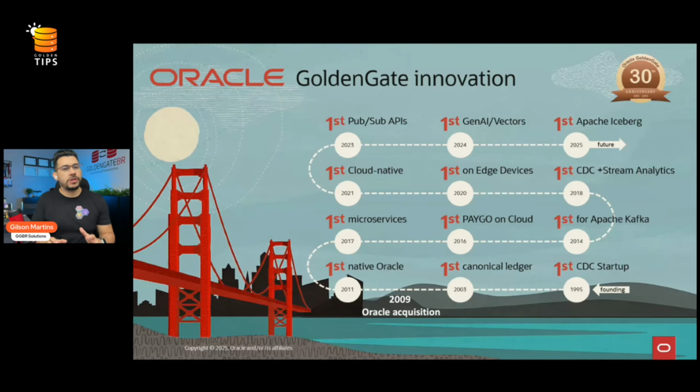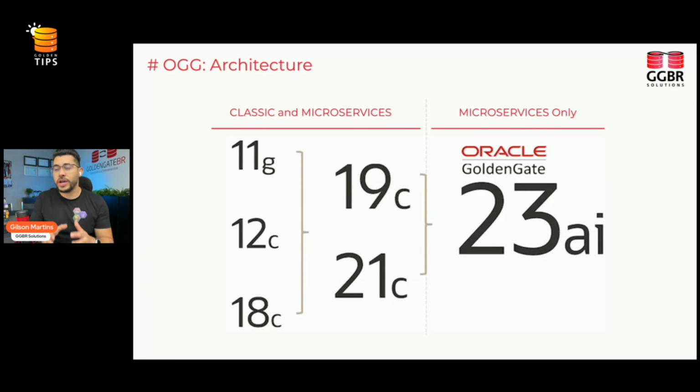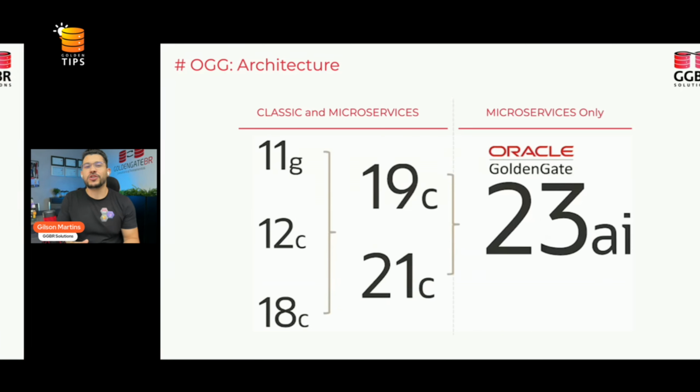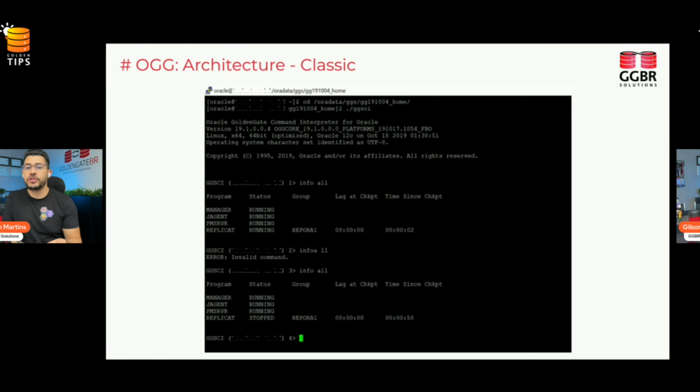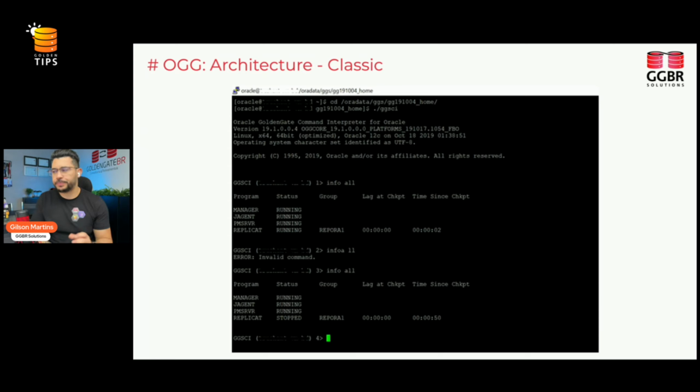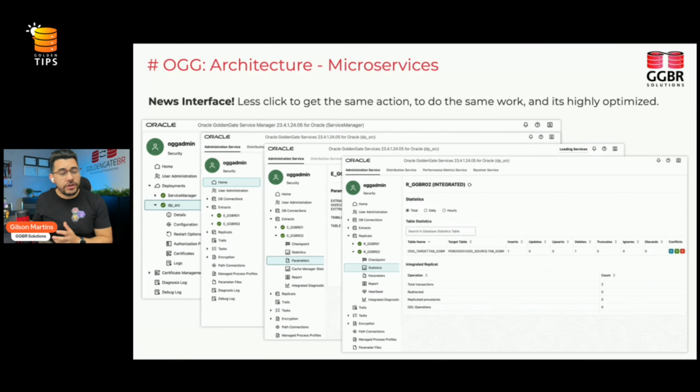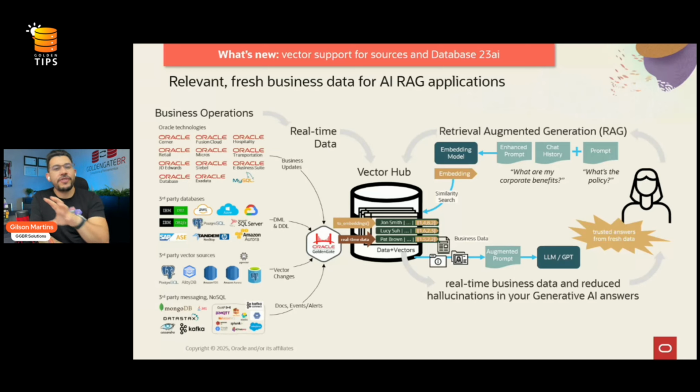This year, it's very important because it's the third anniversary of this amazing tool. Yes, GoldenGate, it's been around for 3 decades. You are not ready to use GoldenGate in microservices architecture, you are too late. So you need to access the server and then access the command line to do all of your work. Behind the command line and behind the web interface, we have an API and REST API working and doing all of this stuff. So first one, we can replicate vector data as is. And the second, we can convert the relational data to a vector data in a real-time replication.